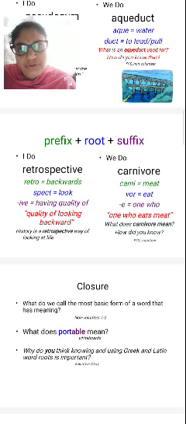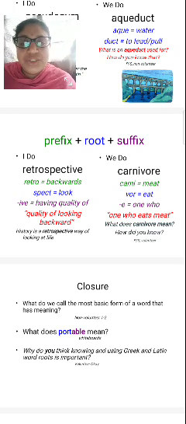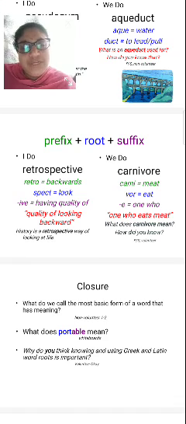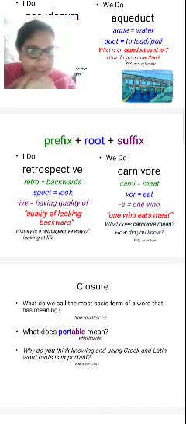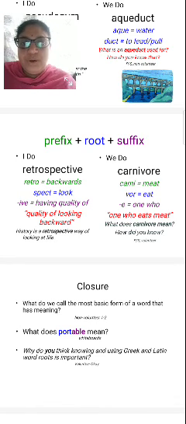What is the meaning of retrospective? Retro, backwards; spect, look; ive, having quality of. So the quality of looking backward. History is a retrospective way of looking at life. It means the history subject has the quality of looking backward.